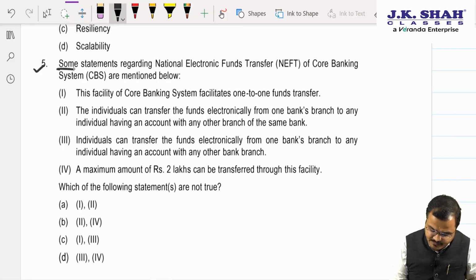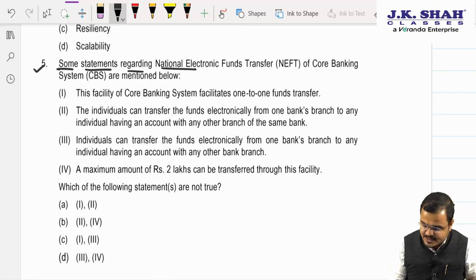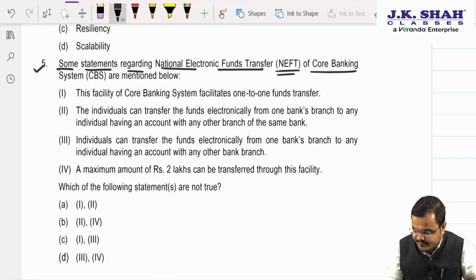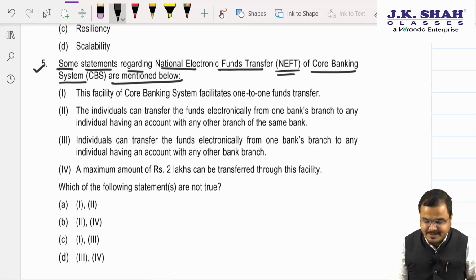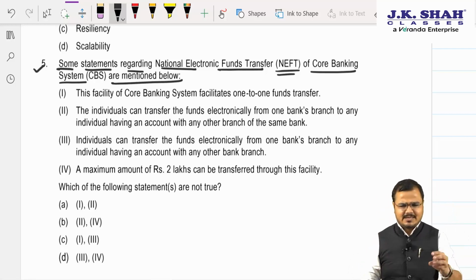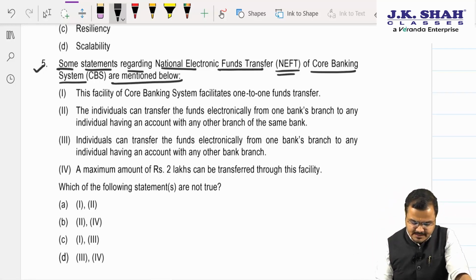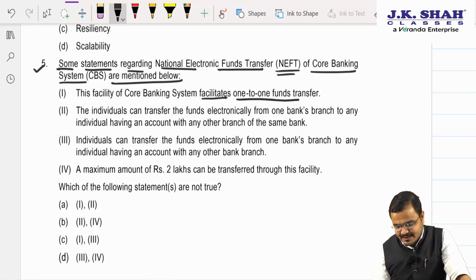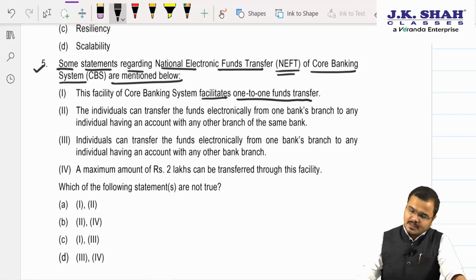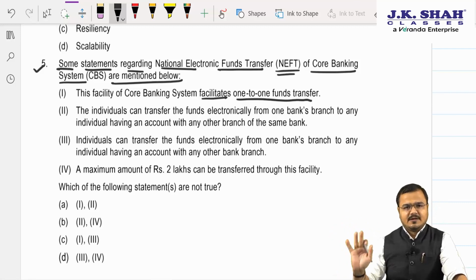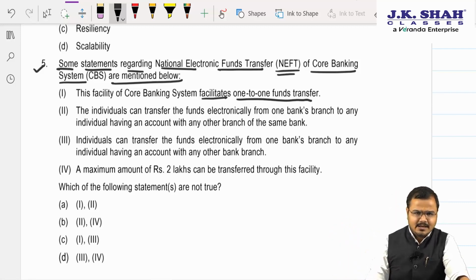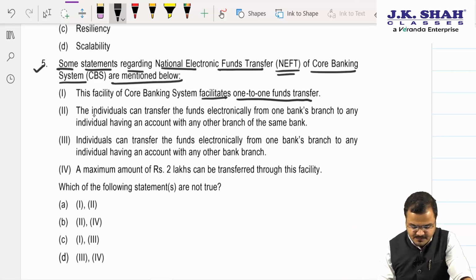What is question number 5? Some statements regarding National Electronic Fund Transfer, NEFT, of core banking systems are mentioned below. Let's see what the statements are first. Sir, this facility of core banking system facilitates one-to-one fund transfer. Yes sir, one can easily transfer the funds to any other account. Okay, one-to-one transfer is given.